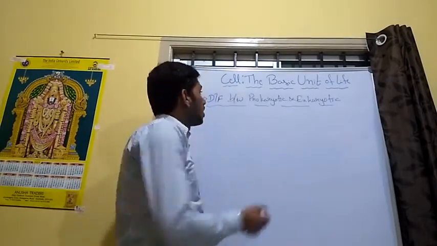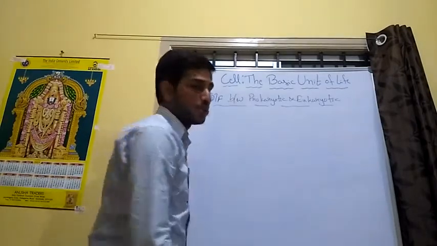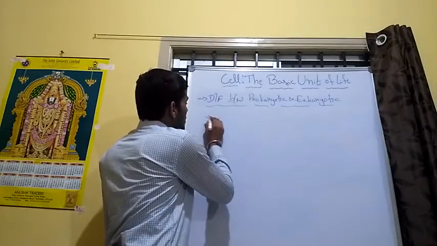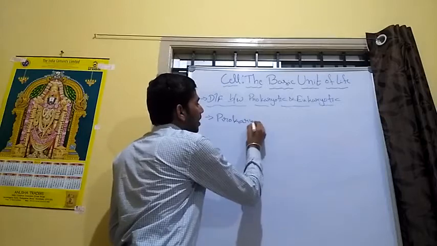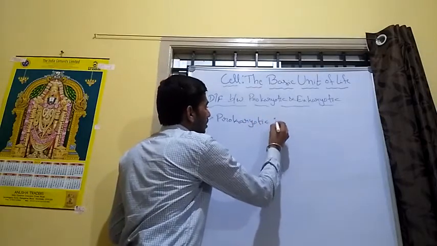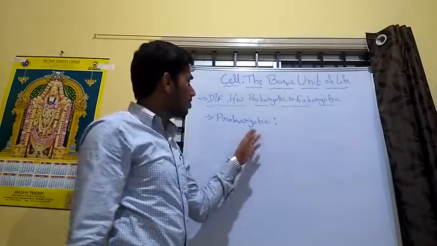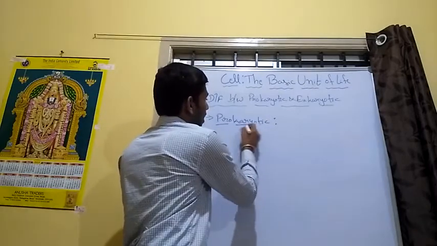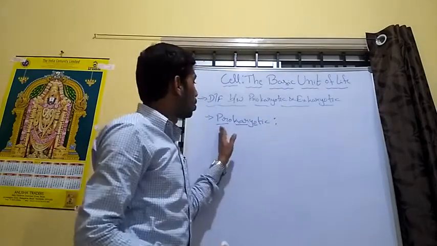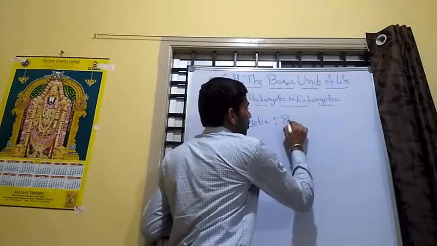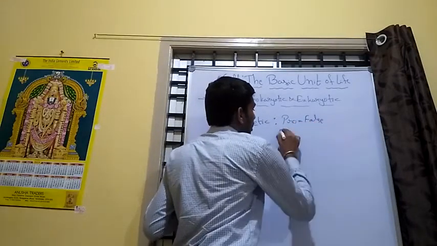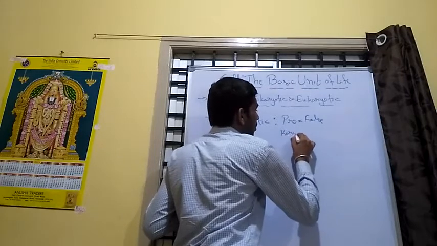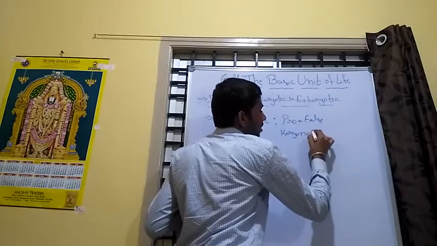Okay, we move to the difference between prokaryotic and eukaryotic cell. What is meant by prokaryotic? The name shows pro and karyon. The name is divided into two parts. Pro means primitive, and karyon means nucleus.